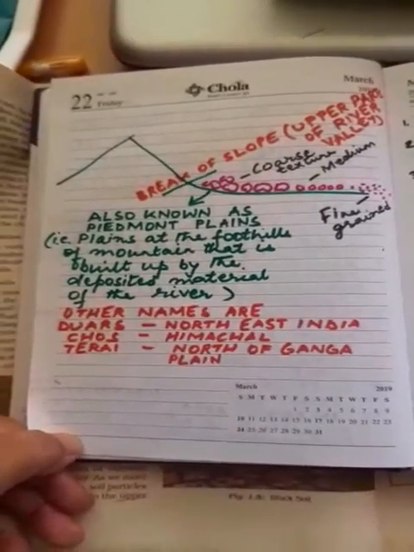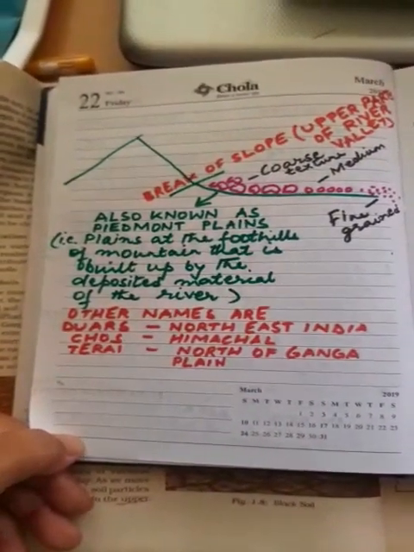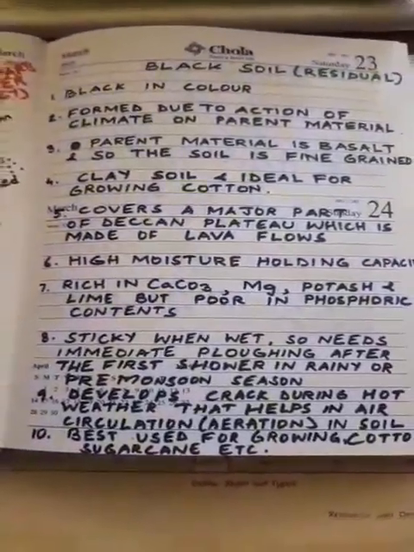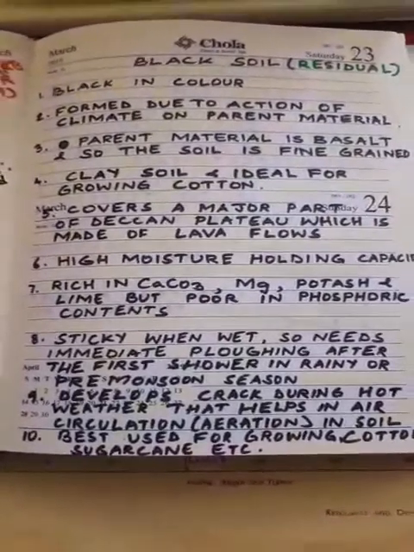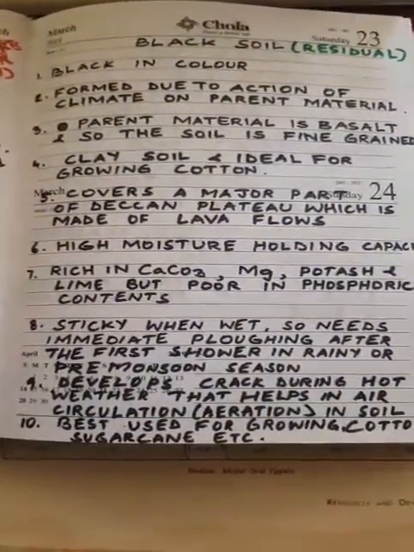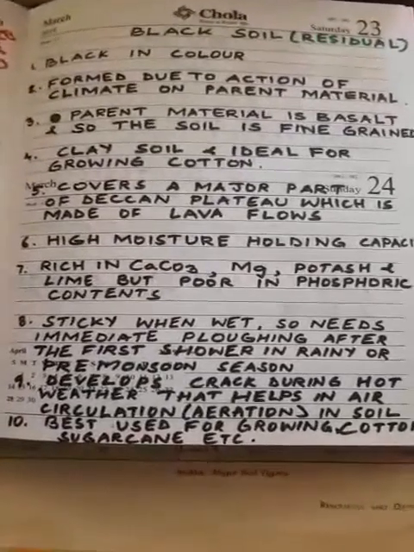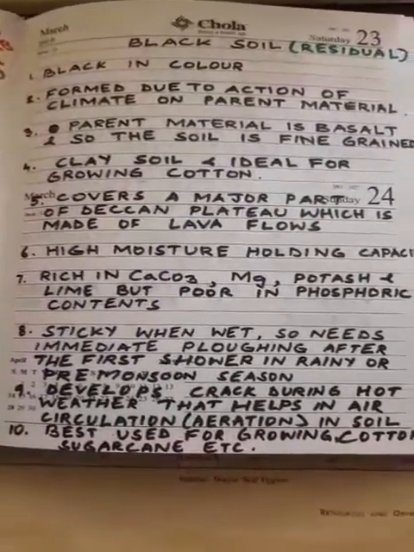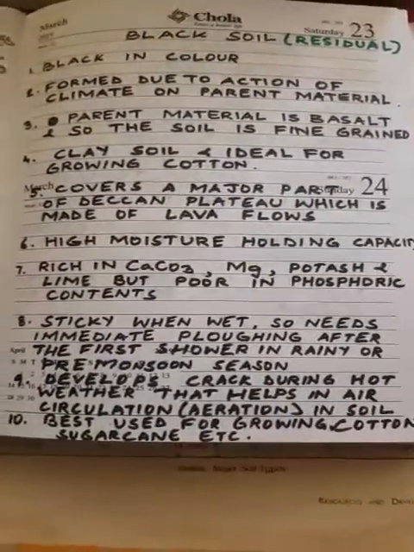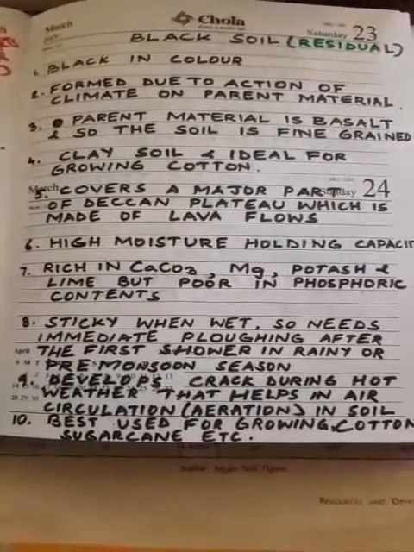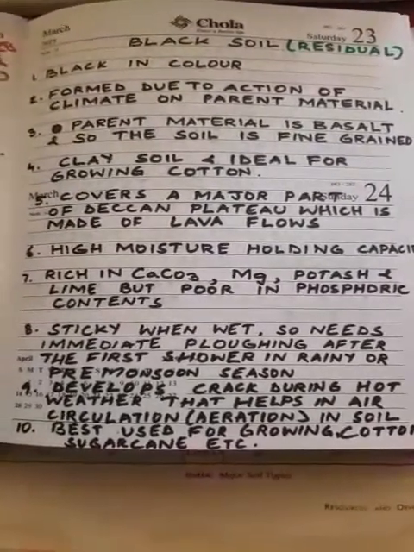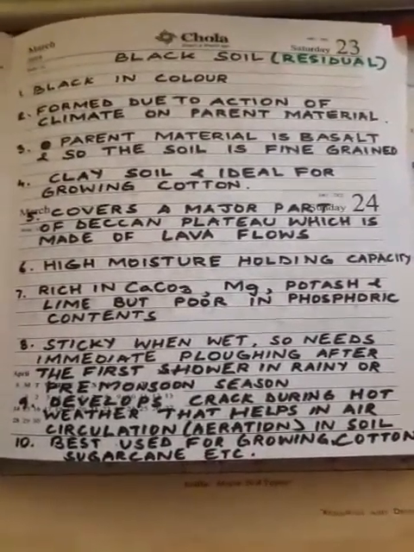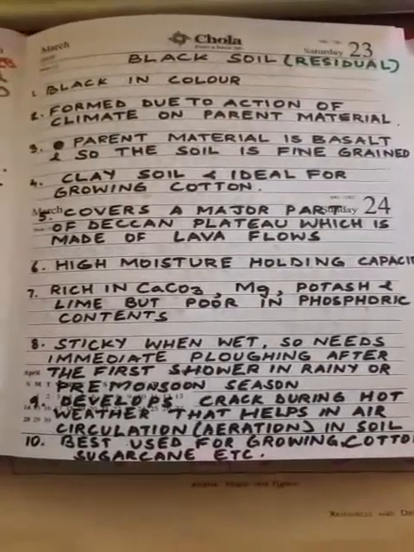Then coming to black soil, it is a residual soil. It's black in color, formed due to the action of climate on parent material. Parent material is basalt, and so the soil is fine-grained clay soil, ideal for growing cotton. It covers a major part of the Deccan Plateau, which is made of lava flows. It has high moisture holding capacity and is rich in calcium carbonate, magnesium, potash and lime, but poor in phosphoric contents.